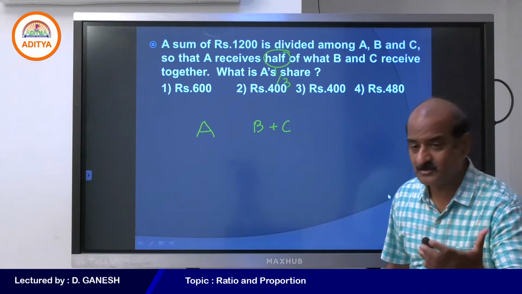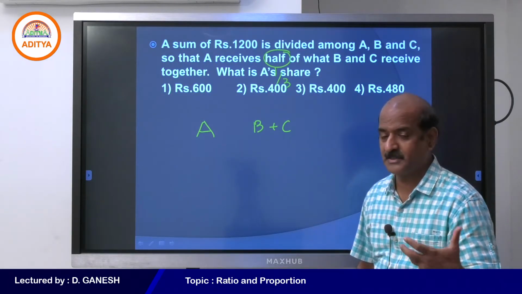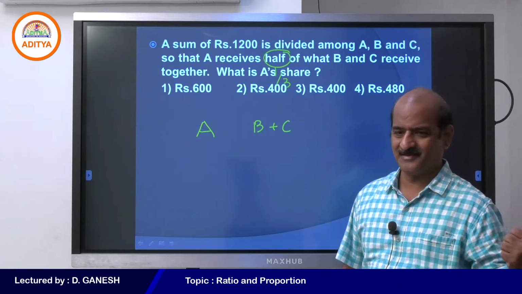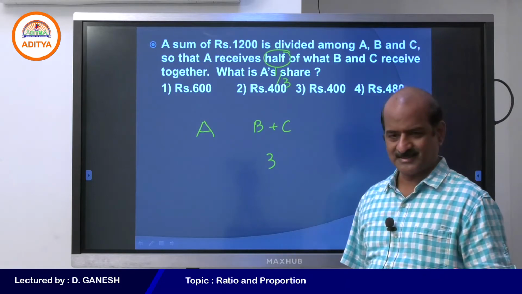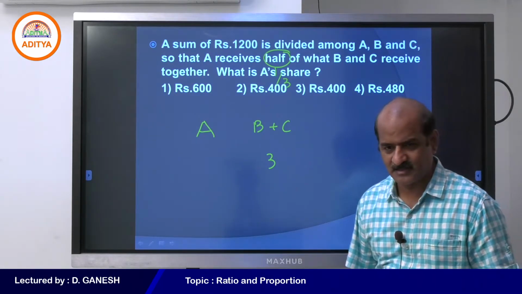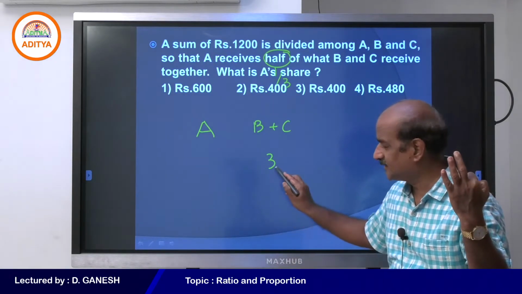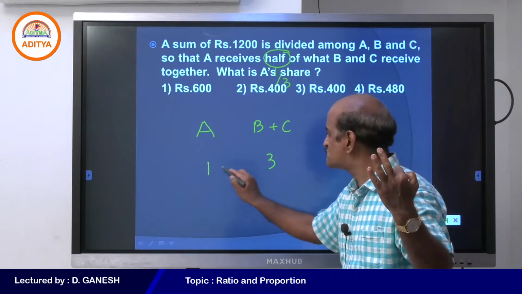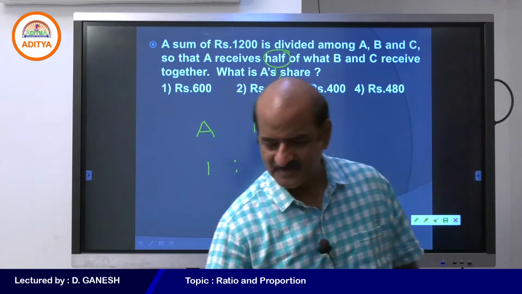We need to start from B and C, because once we understand how much B and C are getting, we can get A. Let me suppose B and C are getting 3 parts. How much must A be getting? 1/3 of 3, that is 1.